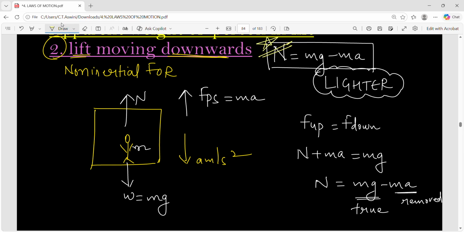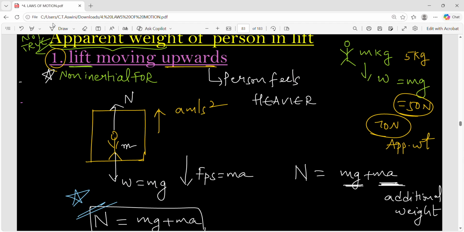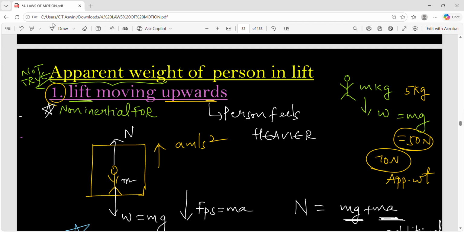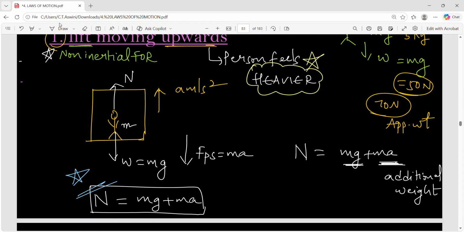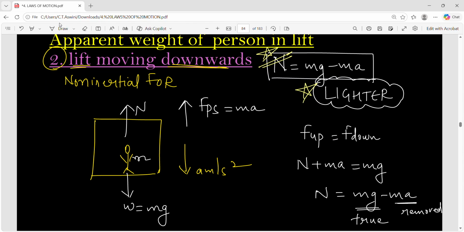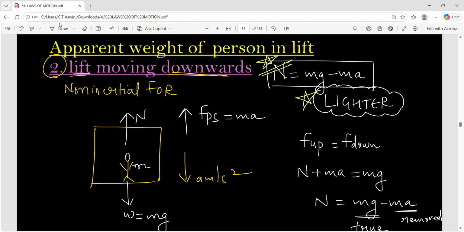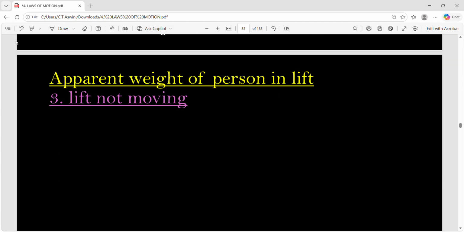So this is an important formula. When the lift is moving downward, what is the normal reaction? Mg minus Ma. And how do we feel? We feel lighter. These conclusions are important, remember. When the lift is moving upward, we will feel heavier. Star point: normal reaction is Mg plus Ma. When the lift is moving downward, we feel lighter and normal reaction is Mg minus Ma.